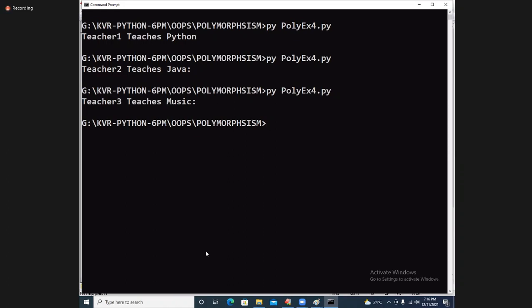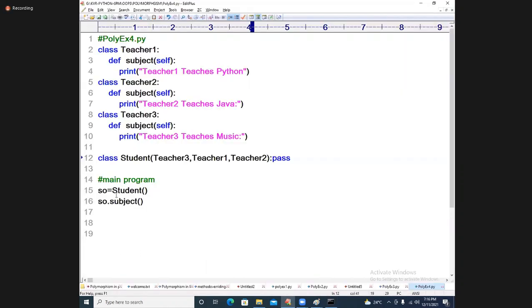Yes, Omkar, I am coming to that. To call those methods properly, what we are doing is very, very simple. Whichever is coming first, that will be taken into consideration. Moreover, let me tell you one more important thing.